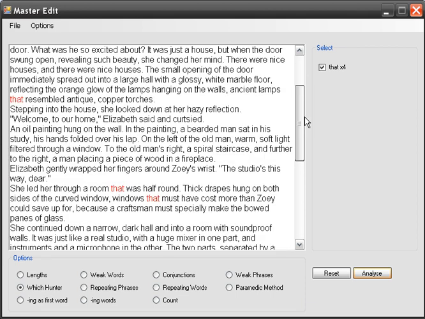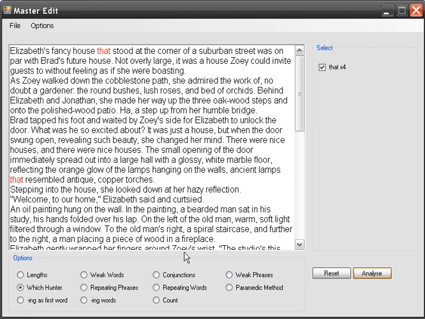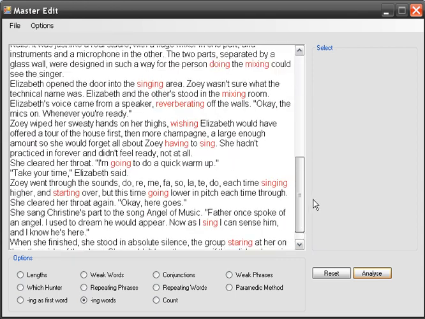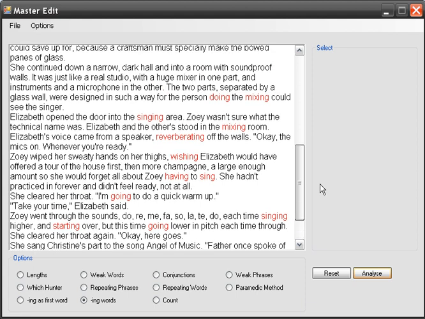Very cool. You have the ing in the first word. This highlights every sentence that begins with an ing word. This is not something you want to do very often. Notice I've only done it once. And then you have ing words in general, and I'll go through the benefits of this function and how it can improve your writing. But you don't want too many of these either. So this is a quick way to see. You can look through and go, oh, wait a minute, maybe I can change a couple of those.